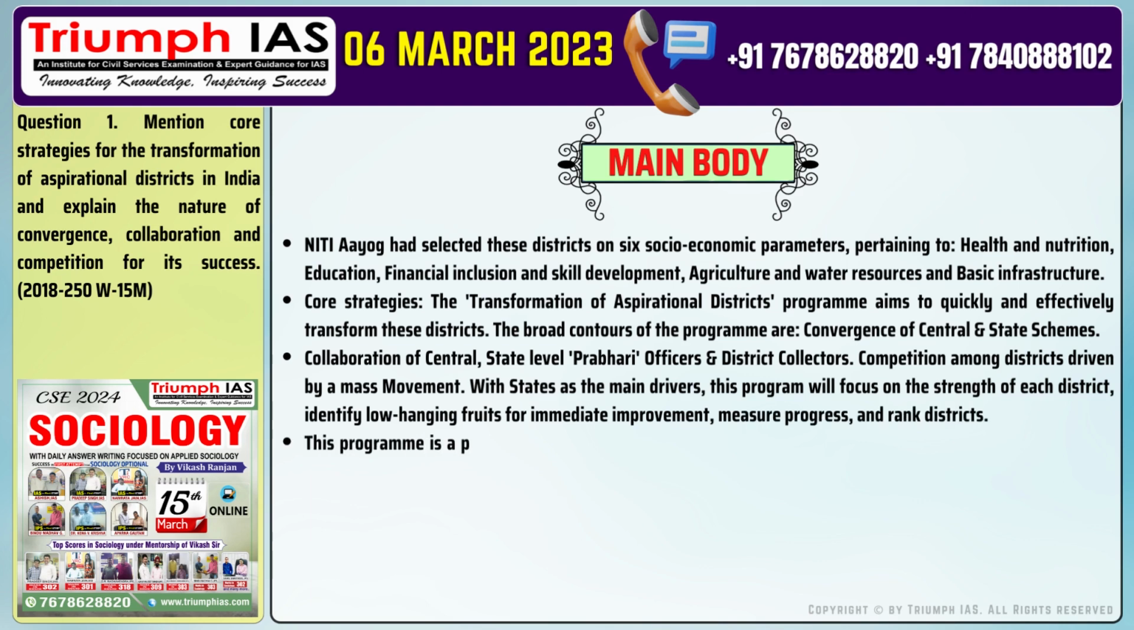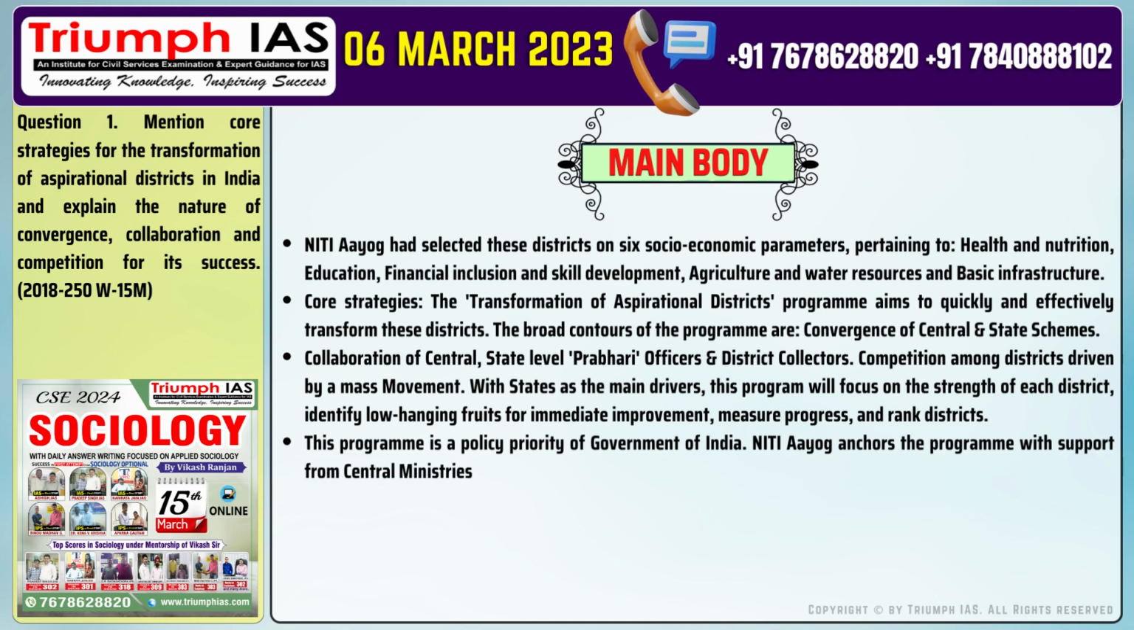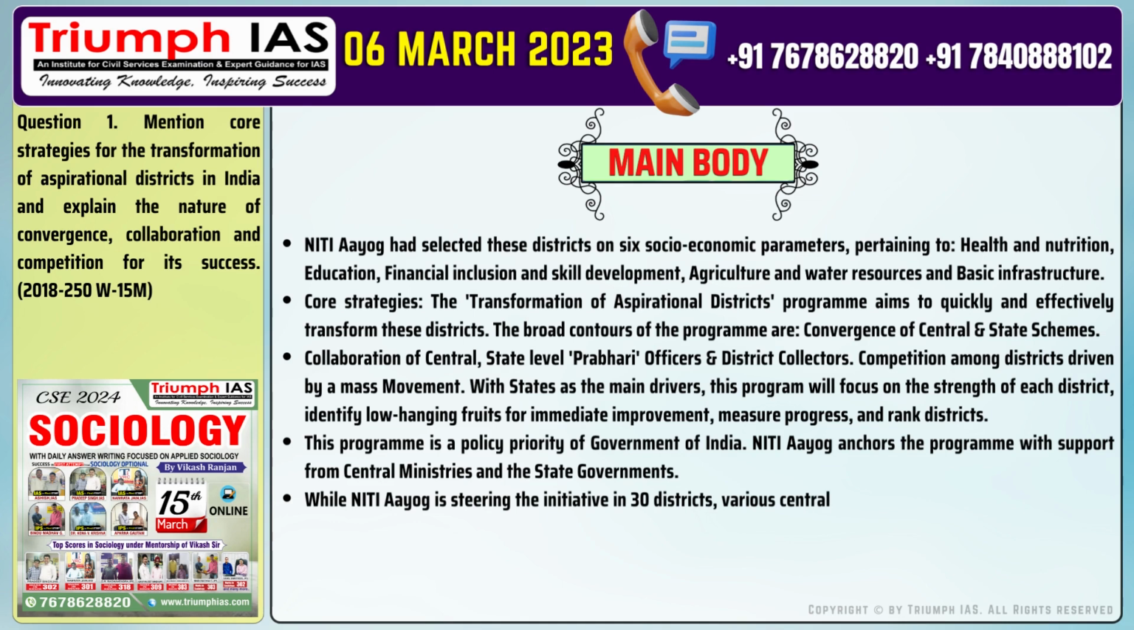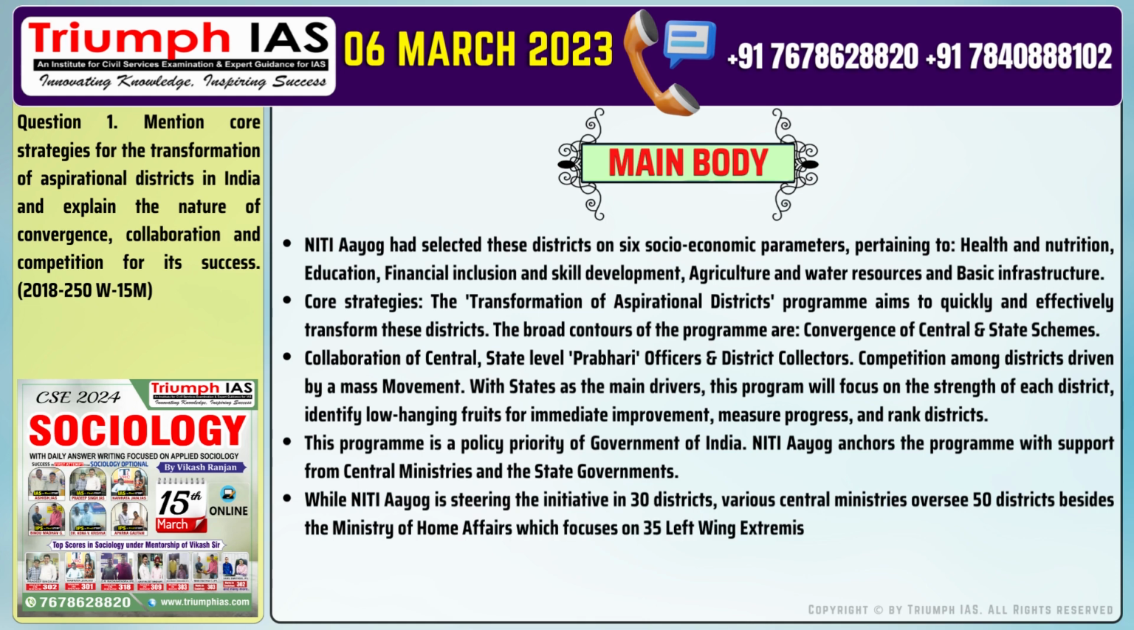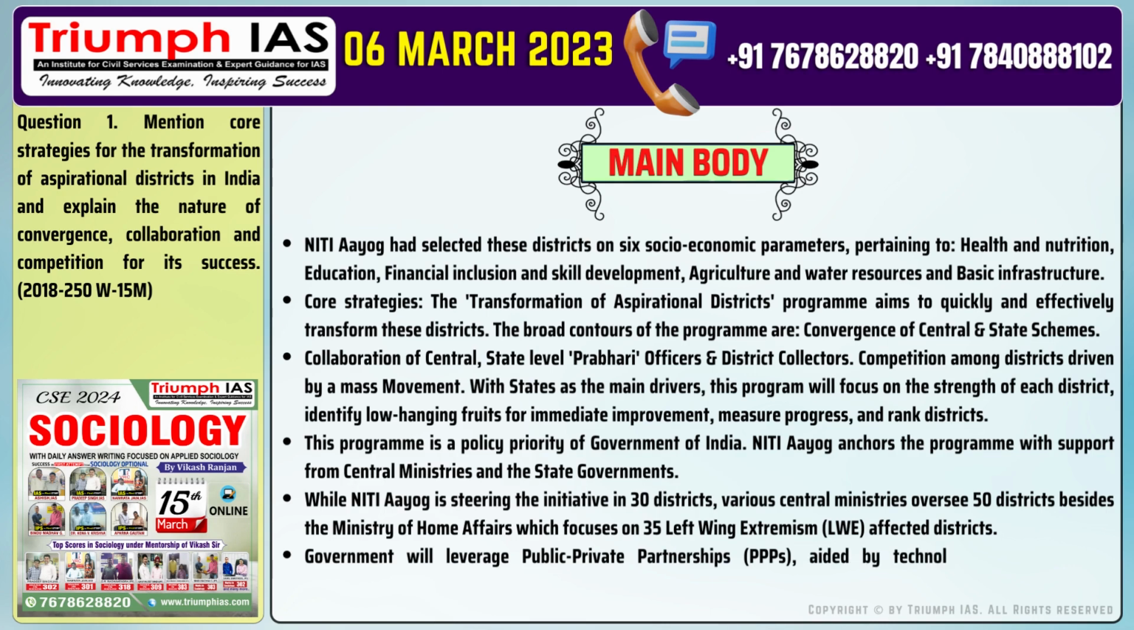Number 4. This program is a policy priority of the Government of India. Niti Aayog anchors the program with support from central ministries and the state governments. Number 5. While Niti Aayog is steering the initiative in 30 districts, various central ministries oversee 50 districts, besides the Ministry of Home Affairs, which focuses on 35 left-wing extremism (LWE) affected districts. Number 6. Government will leverage public-private partnerships, PPPs, aided by technology to bring radical transformation of these aspirational districts.